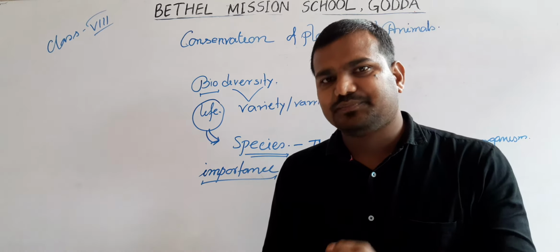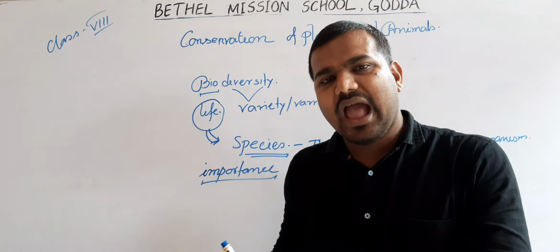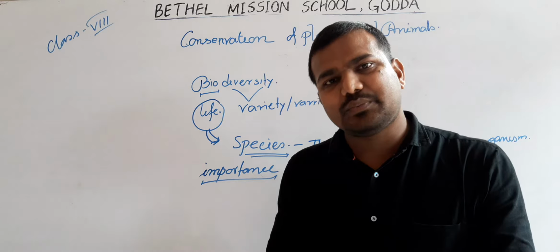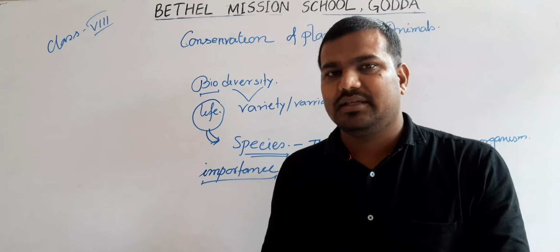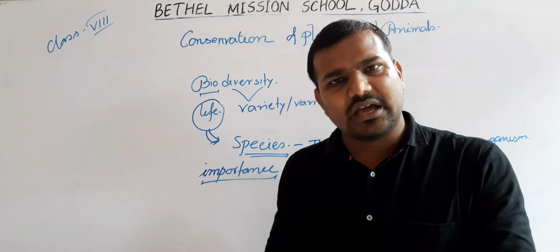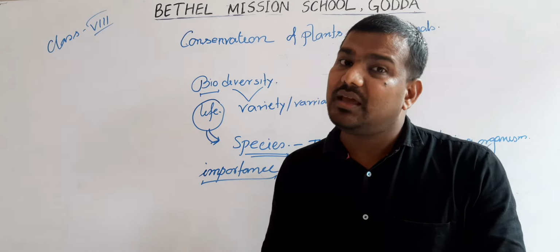If we judge on the basis of food, producers produce their food and defined levels of consumers eat this food in a particular manner, which is known as a food chain. So this is a type of ecological balance.